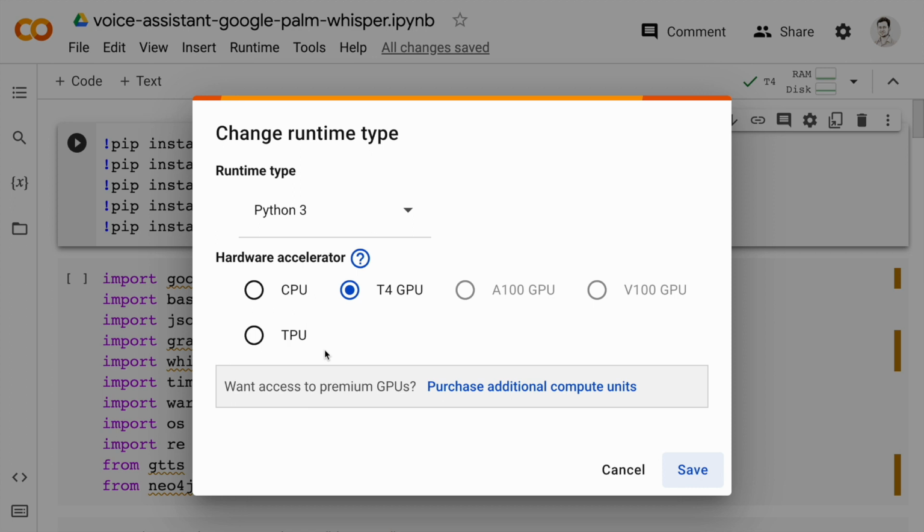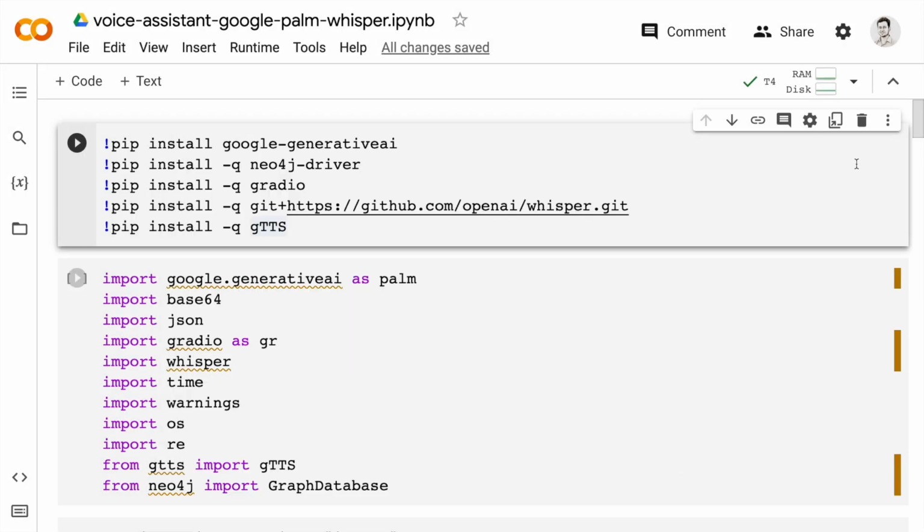I'm using a Google Colab session. If you're replicating this locally, then it's good to have a GPU handy. But if you're doing it on cloud, the way I'm doing it, then it's good to select T4 GPU because the Whisper processing will take a good amount of time. So I require a GPU and I click on save.